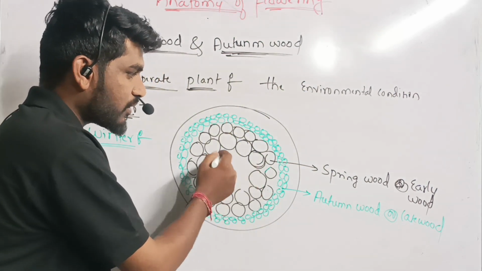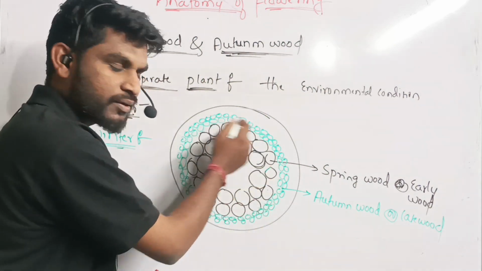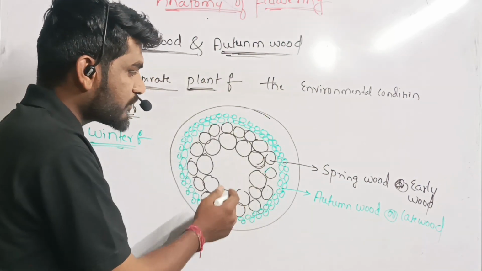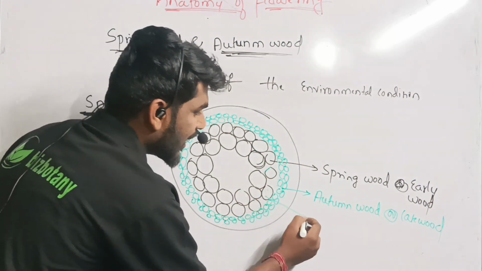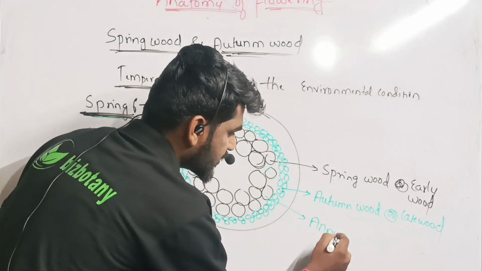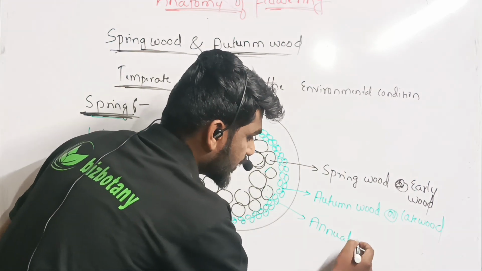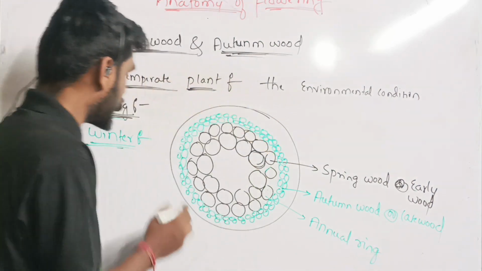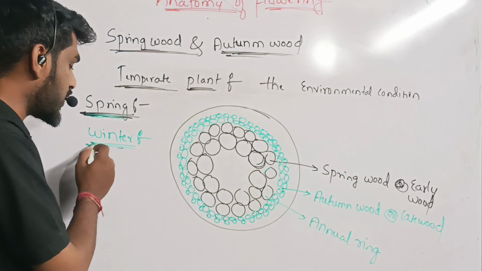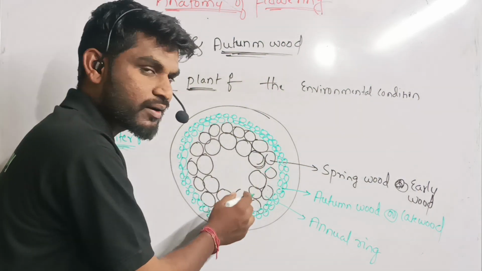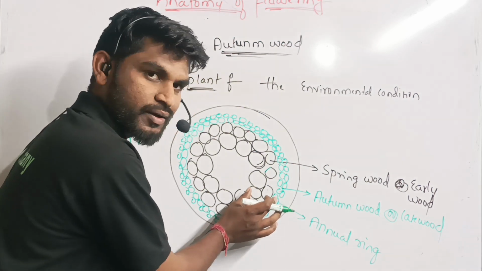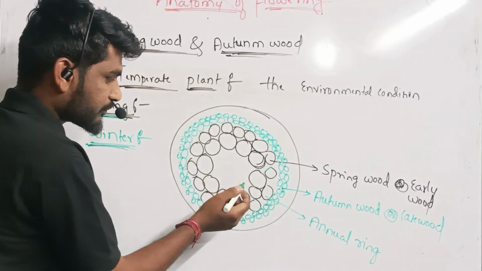Spring wood will be forming during the spring period, and autumn wood will be forming during the autumn period. This complete ring forms an annual ring. In a single year, two rings are forming, one in the spring season, another in the winter season, which together form an annual ring.